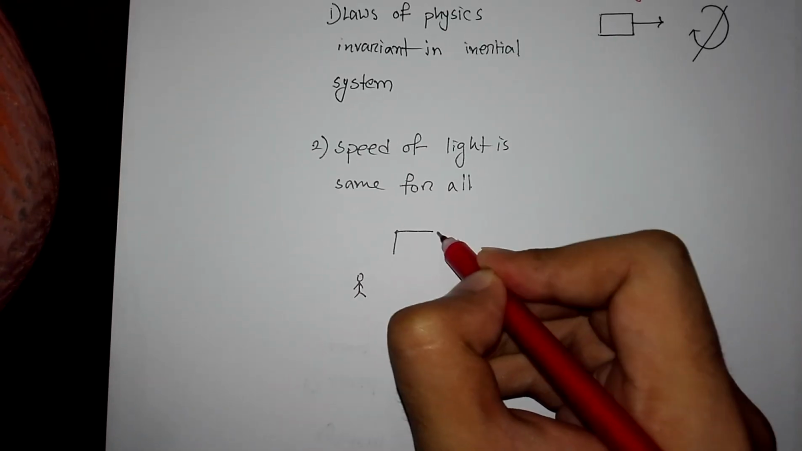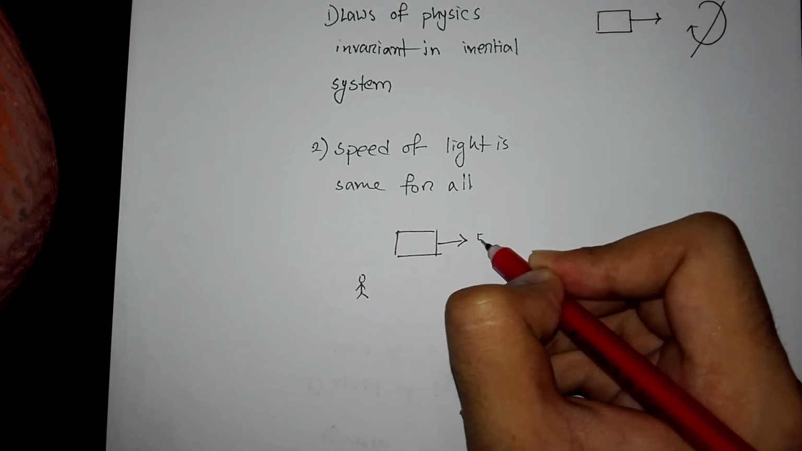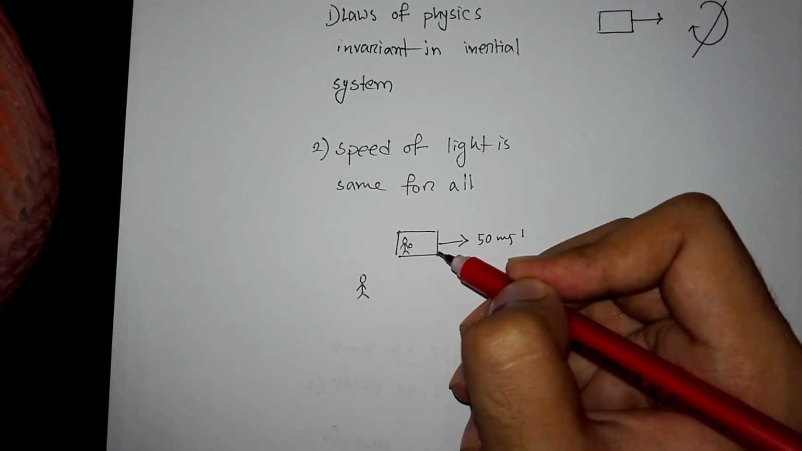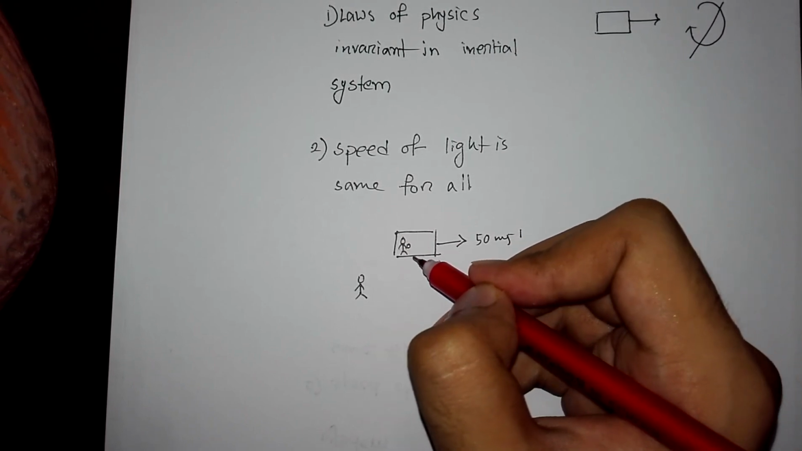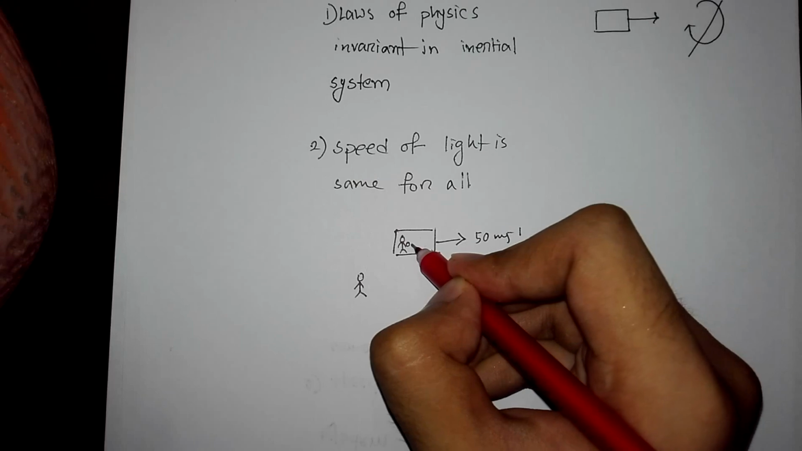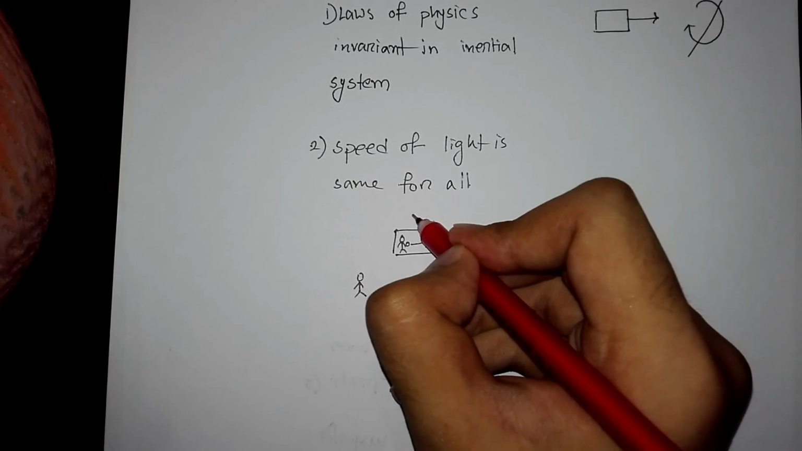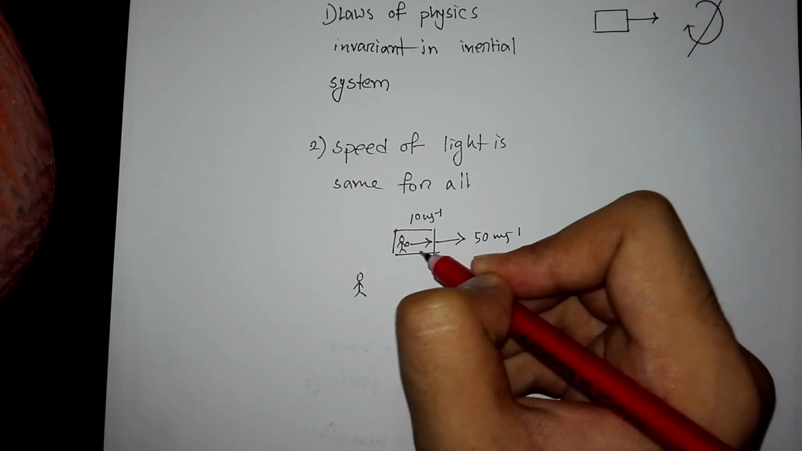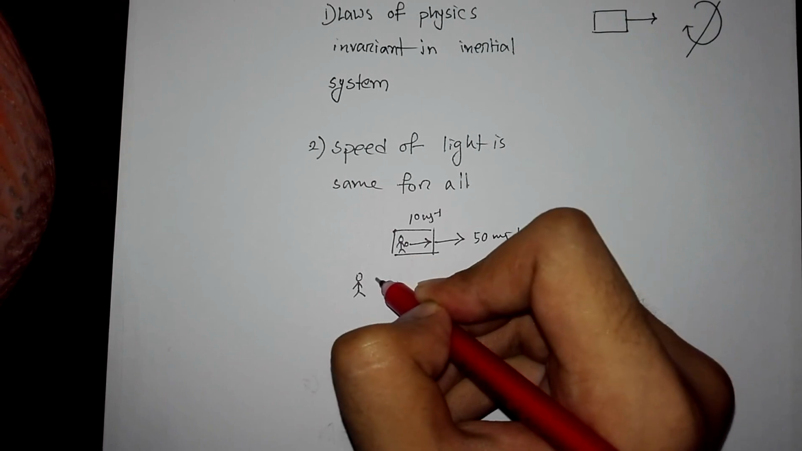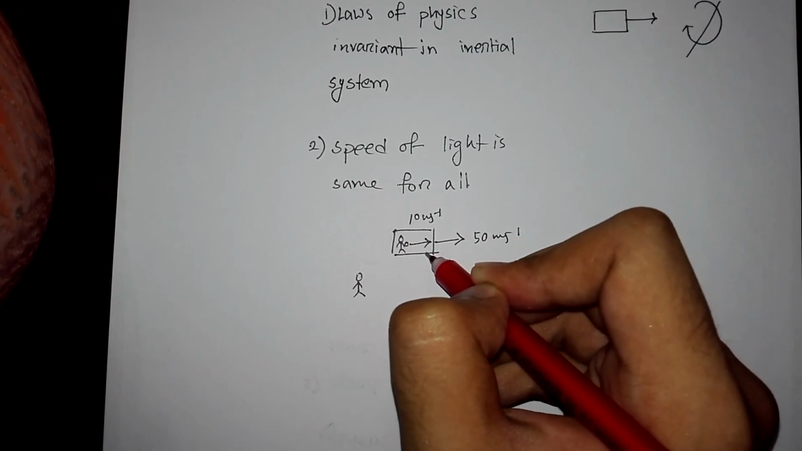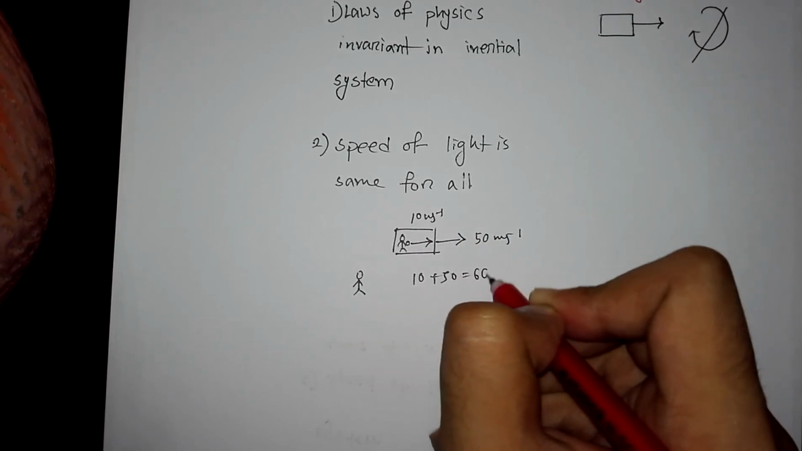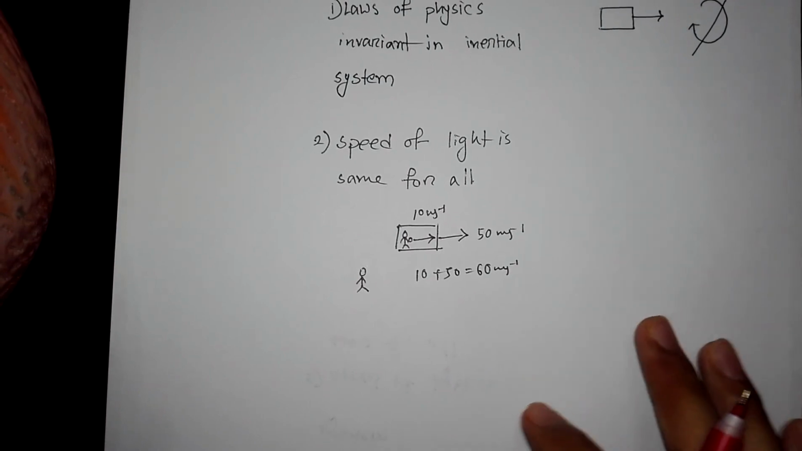You are inside a train which is moving in this direction with speed 50 meters per second relative to me. You are inside the train and you have a ball in your hand. You will say that the ball is at rest relative to you, but I will say that the ball is moving with speed 50 meters per second. Now if you throw the ball in the direction of the motion of the train with velocity 10 meters per second, you will say that the speed of the ball is 10 meters per second in this direction relative to you. But if you ask me what velocity of the ball I measure, then I will say that the velocity of the ball is 10 plus 50, equal to 60 meters per second. This is totally intuitive.